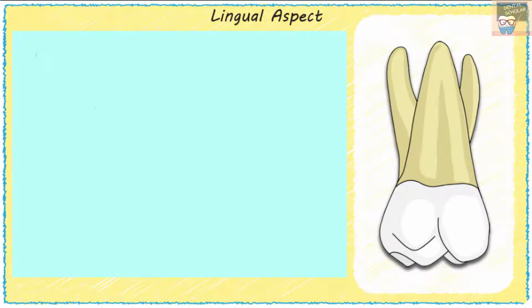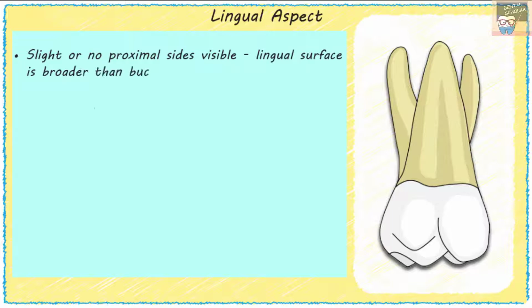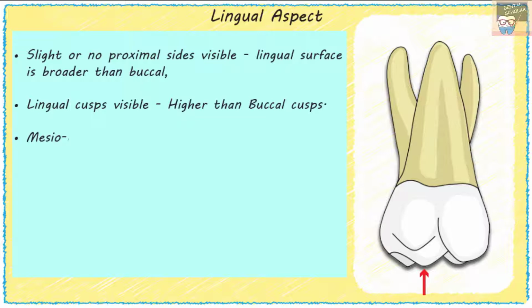From this aspect, slight or no proximal sides are visible, as the lingual surface is broader than the buccal surface. Only lingual cusps are visible from this view, as the lingual cusps are higher than the buccal cusps. The mesiopalatal cusp is the largest and tallest cusp.